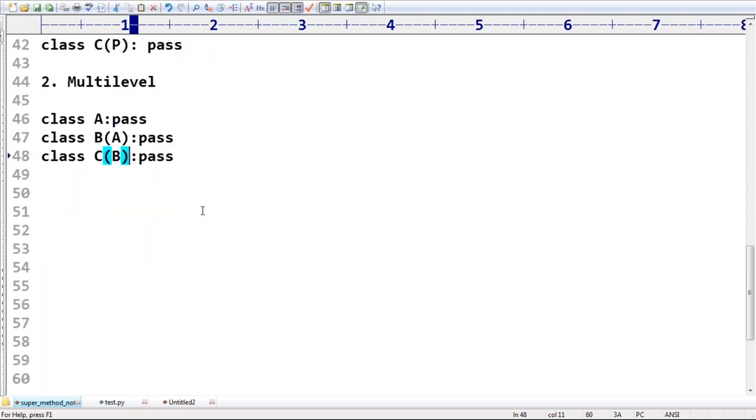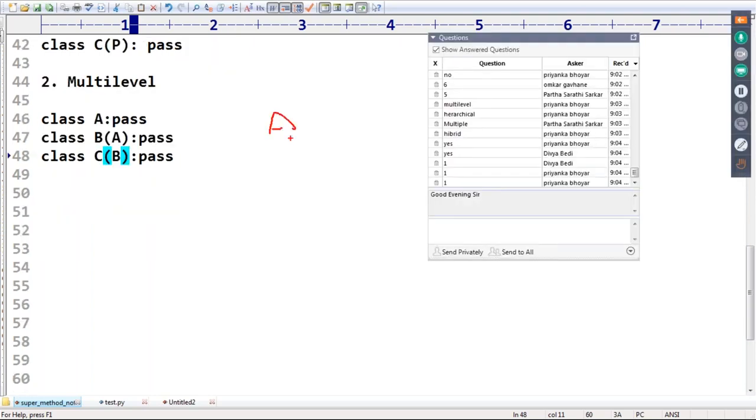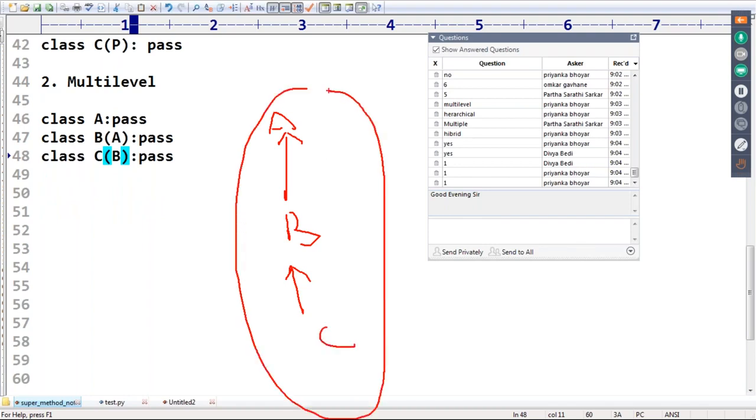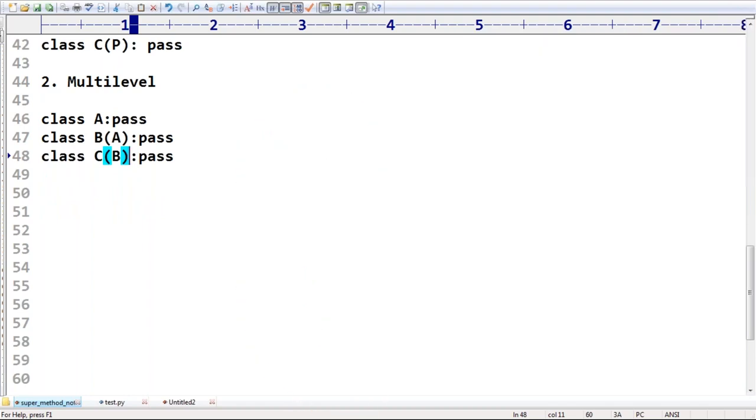This one is a perfectly valid multi-level inheritance, sir. A is the parent for B, B is the child class of A, and C is the child class of B. Are you getting it? These things are nothing but multi-level inheritance. Remember that, sir. Next, the third one, hierarchical inheritance.